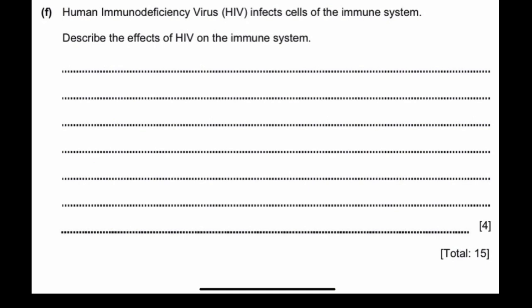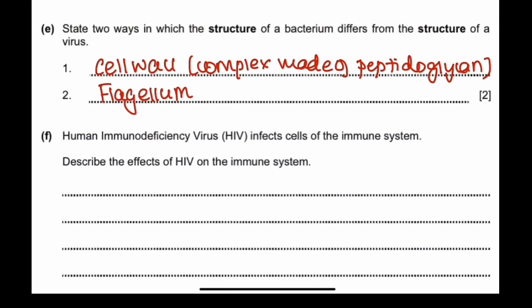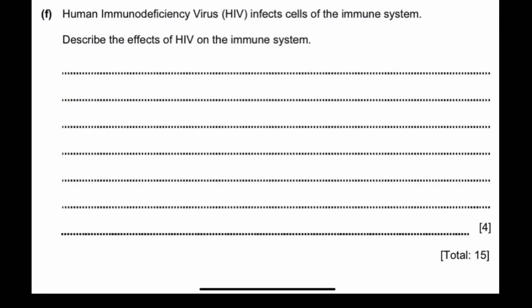This question is really important, and I'll tell you why. It's because this type of question is taken from the last part of your chapter. When you go through the chapter, you will see that HIV is in the last part of the textbook, and typically people tend to ignore that part. So examiners will always try to take the part that is usually ignored, so that they can see who has gone through the chapters well enough to understand the whole chapter, not just the main portions. So that's something you need to pay attention to, the specific details and things that go unnoticed in the chapter as well. So let's go to the question.